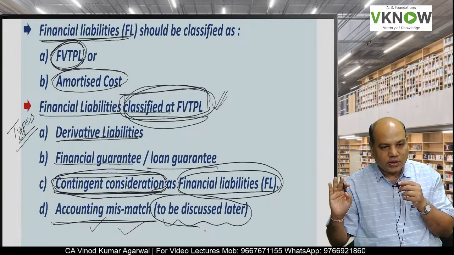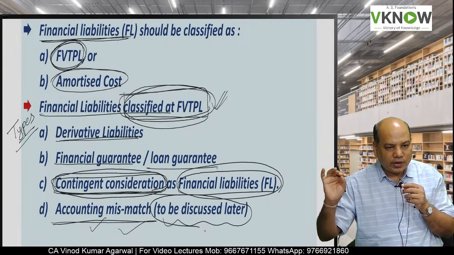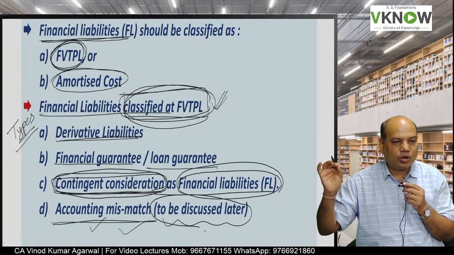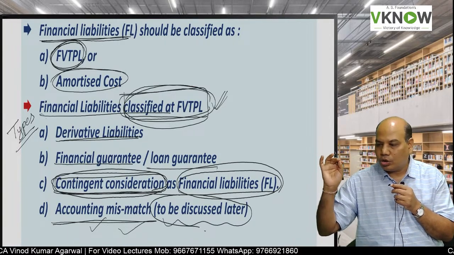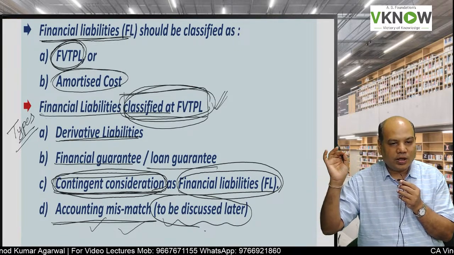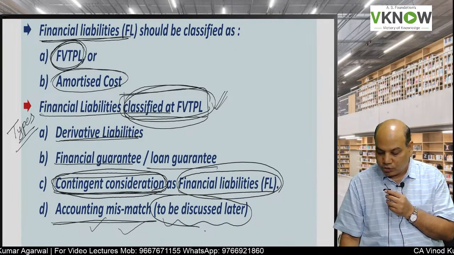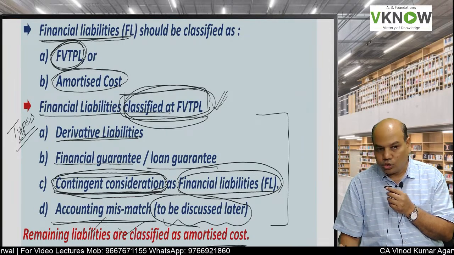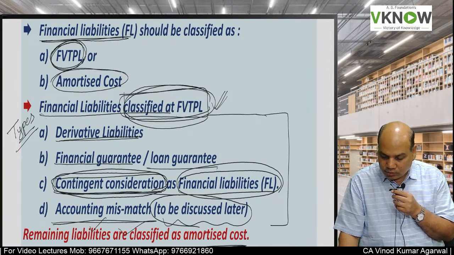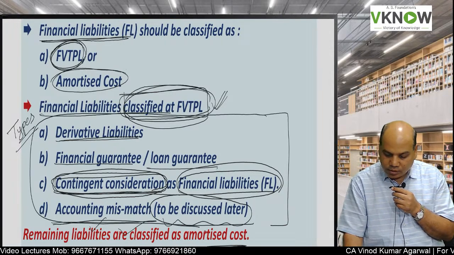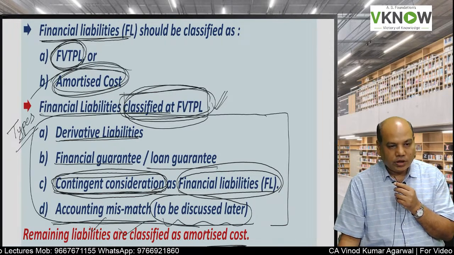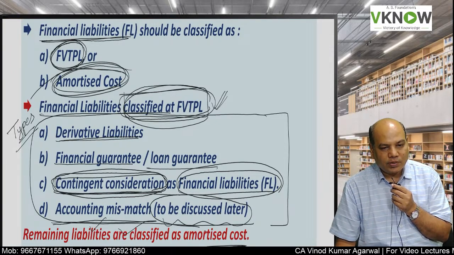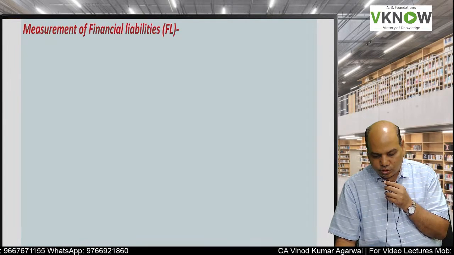Only in these following cases a financial liability is FVTPL: derivative contract, financial guarantee or loan guarantee contract, contingent consideration, and accounting mismatch. If it doesn't fit into these four, then the other financial liability will be treated as amortized cost.